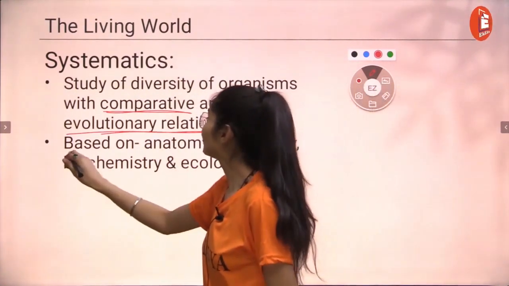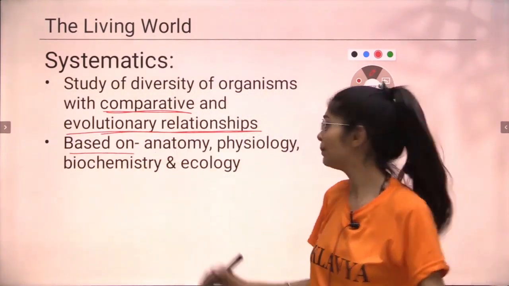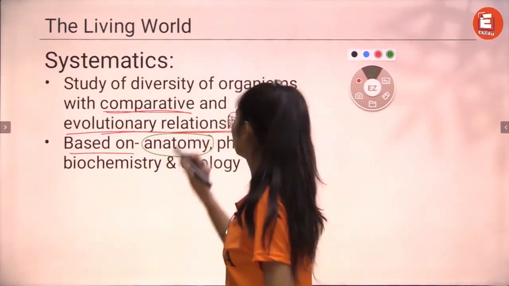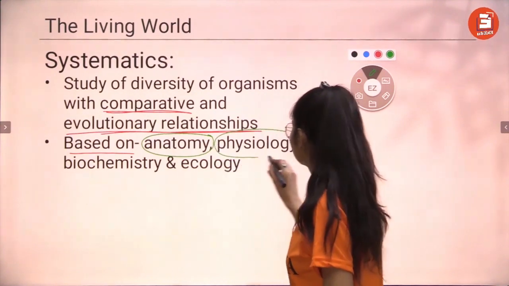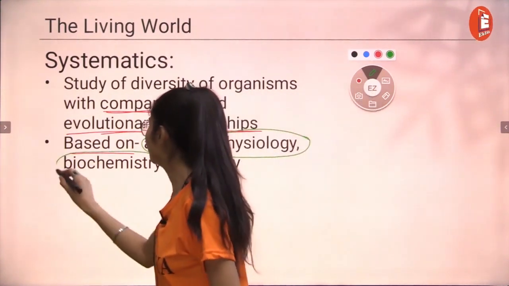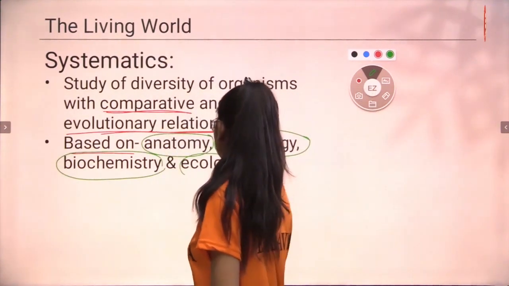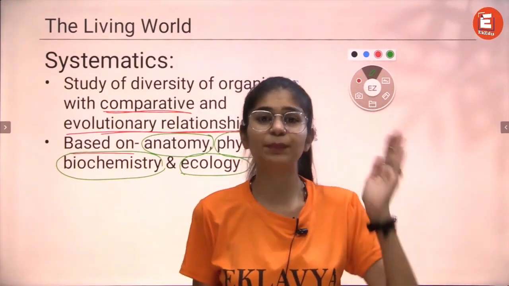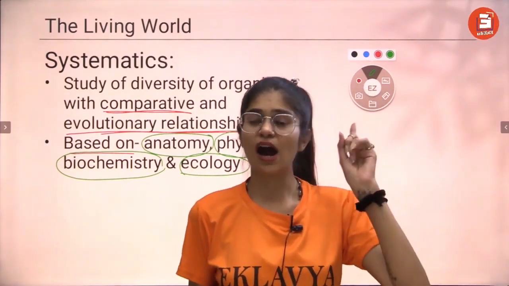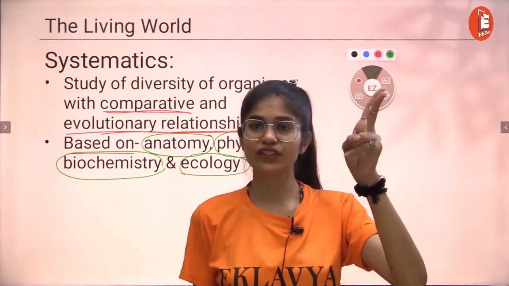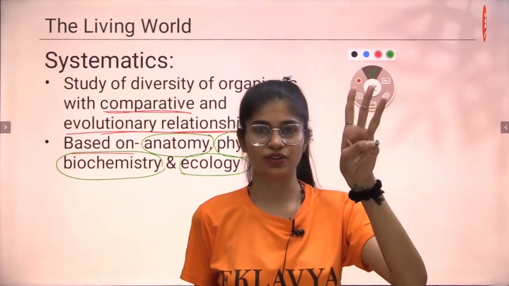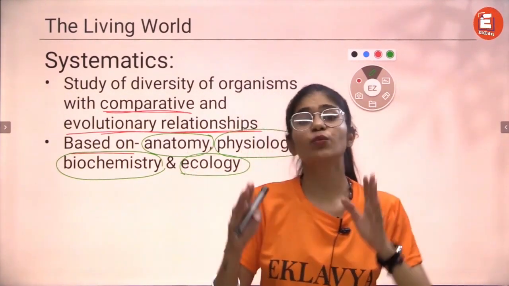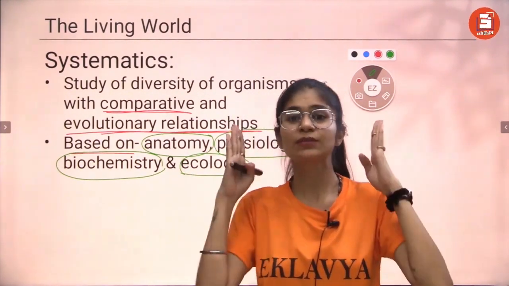Other than that, the evolutionary relationships are based on anatomy, physiology, biochemistry, and ecology, which means we try and study every organism deeply enough to understand how their anatomy works, how their physiology works, how their biochemistry works, and the ecological relationship, right? So that we can understand the organism clearly.